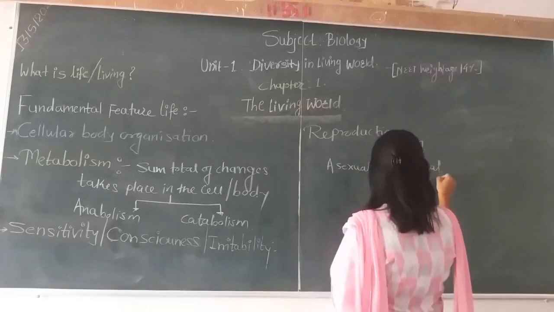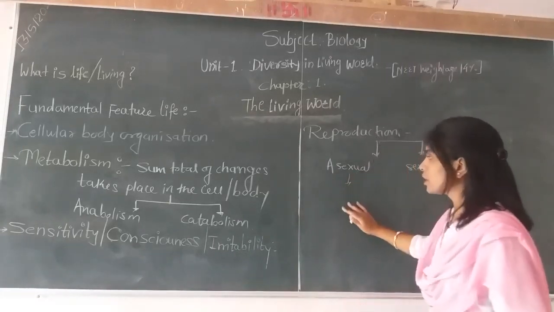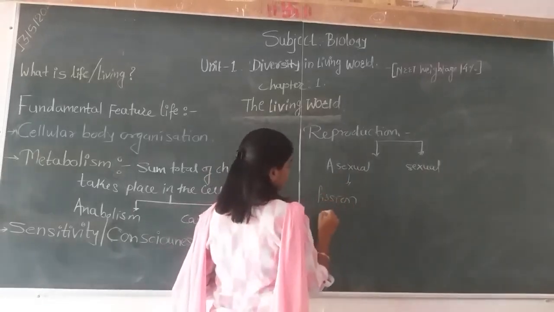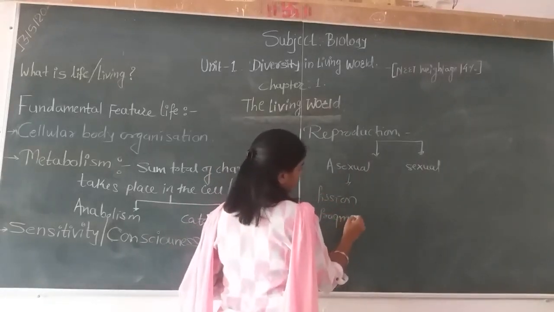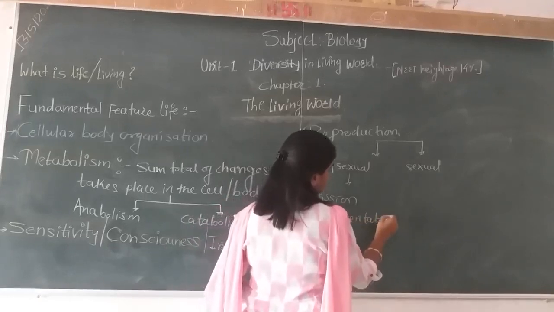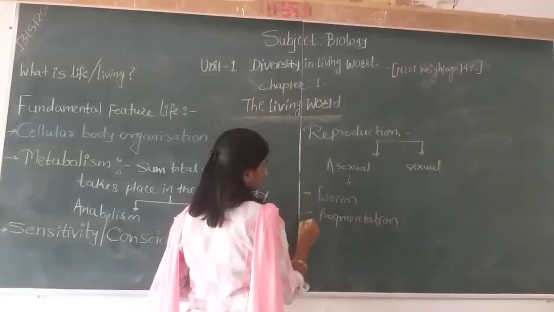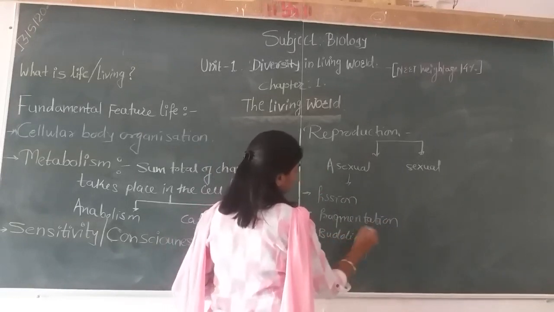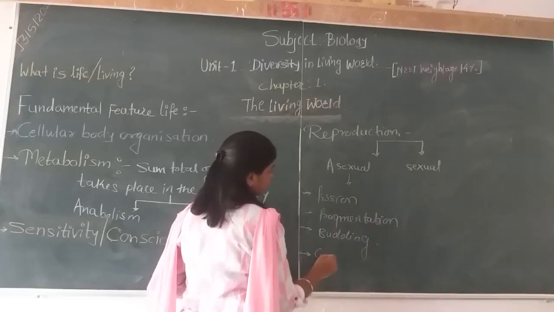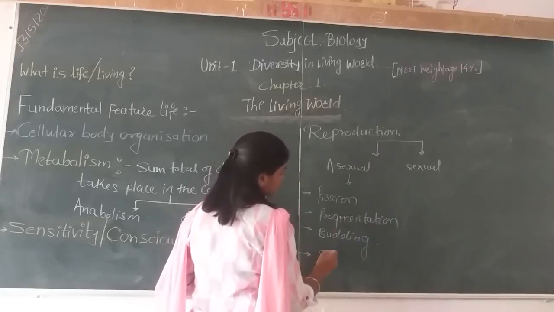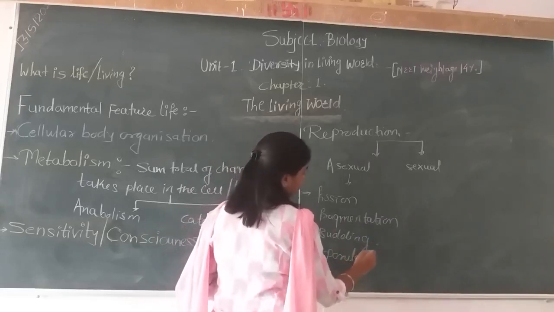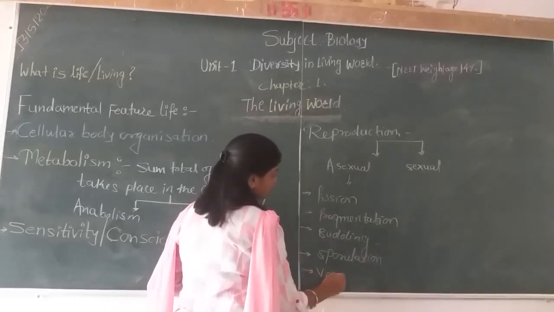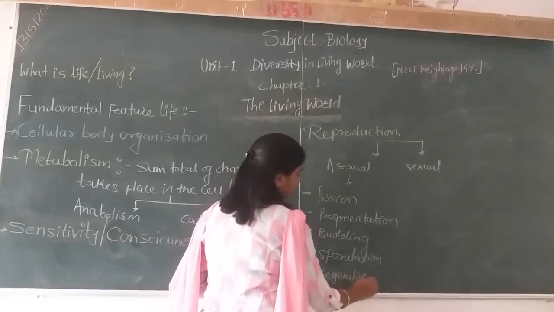Asexual reproduction is again of different types, like fission, fragmentation, budding, germination or sporulation, and in the case of higher plants, vegetative propagation.